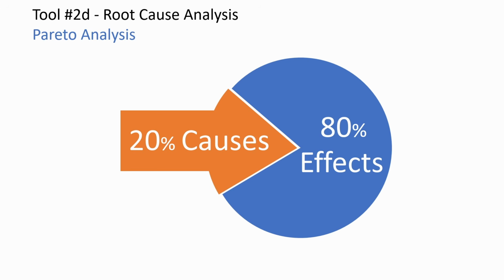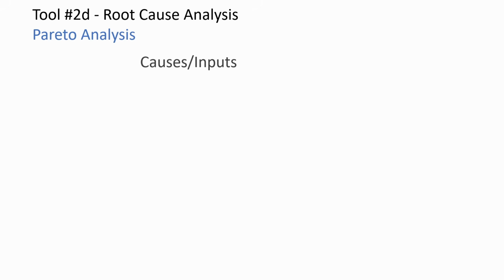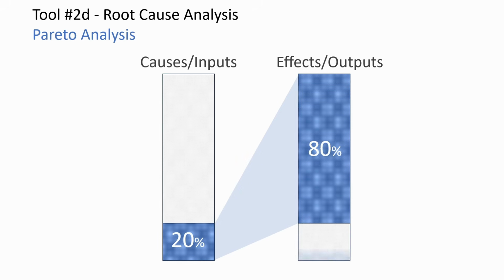The 4th RCA tool we have is the Pareto Analysis. Pareto Analysis says that 20% of causes result in 80% of the effects. This is one way to represent that. Another way is we could visualize this using stacked bar charts like this. So here we could also say that 20% of inputs lead to 80% of the outputs.